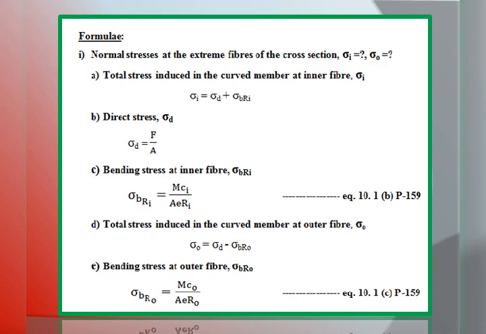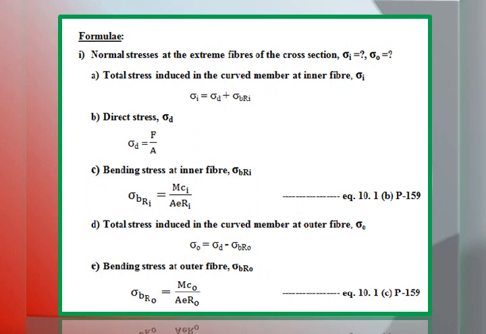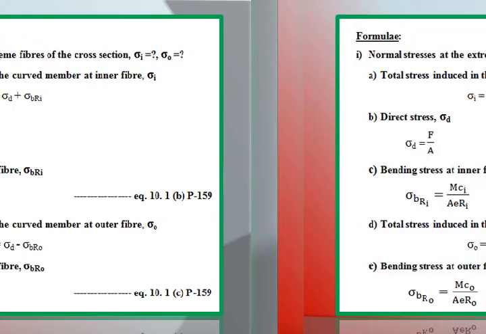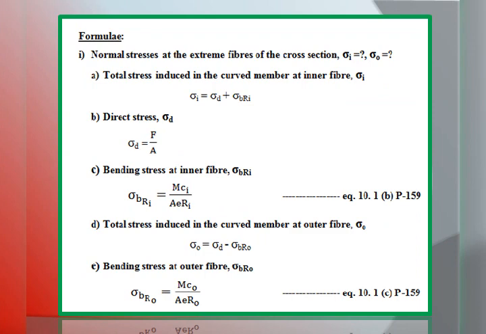Now, bending stress at inner fiber sigma b Ri is equal to M c i divided by A e Ri, that is there in page number 159, equation number 10.1b. Next, total stress induced in the curved member at the outer fiber, that is sigma naught. Sigma naught is equal to direct stress at the outer fiber, which is tensile, and the bending stress due to this particular load will be compressive in nature. So, sigma d minus sigma b R naught. Bending stress at outer fiber sigma b R naught is equal to M c naught divided by A e R naught, that is equation number 10.1c, page number 159.